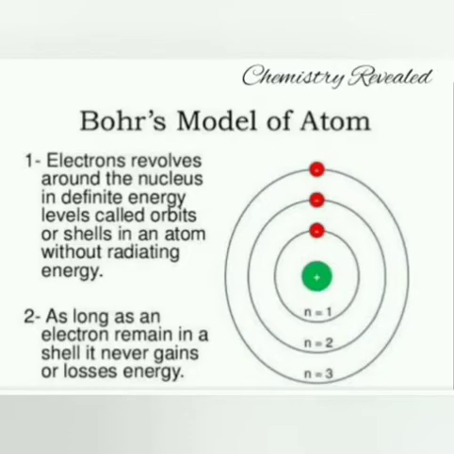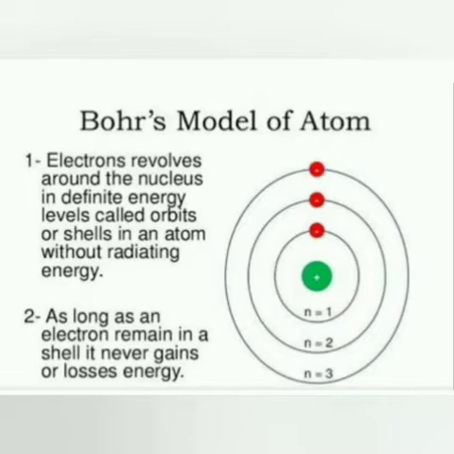As we have studied, the Rutherford model could not explain the position of electrons and their arrangement in an atom properly. So the new scientist Niels Bohr gave the concept of the stability of the atom, and he explained how the electrons are arranged around the nucleus of an atom.